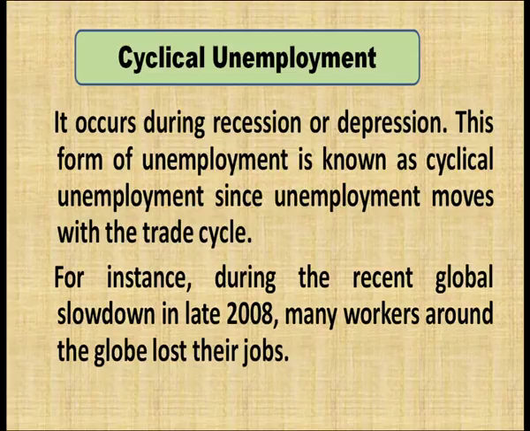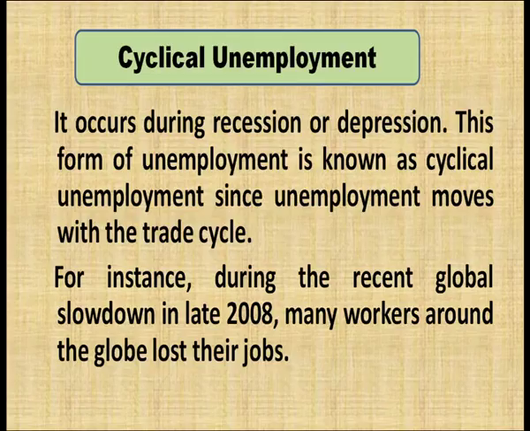It occurs during recession or depression. As I told you, when economic activities are going down, when production is going down, it is an example of recession. Or if it is for a longer period, it may be a depression. In that case, when economic activities are going down, employment opportunities will also go down, and there will be unemployment in the economy, which is a major problem for an economy.